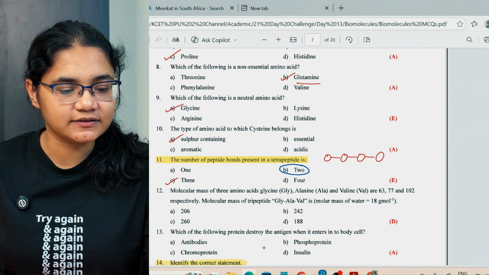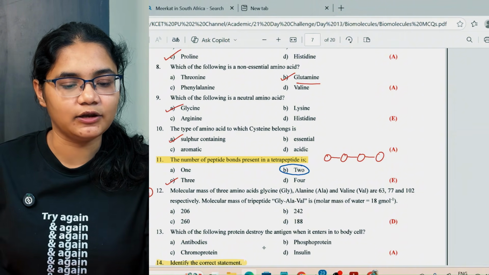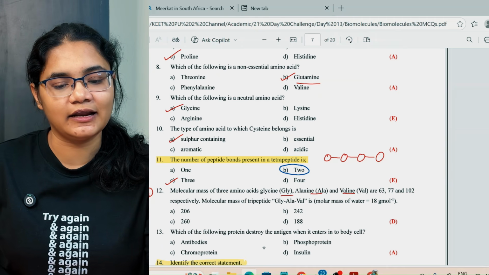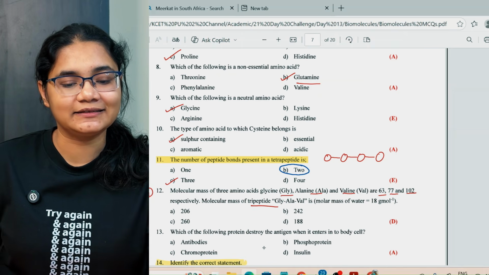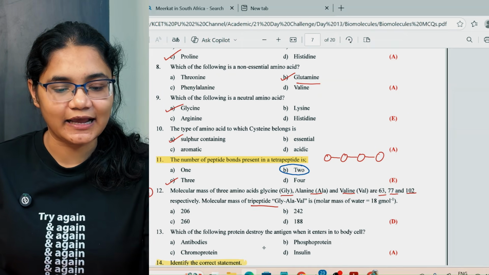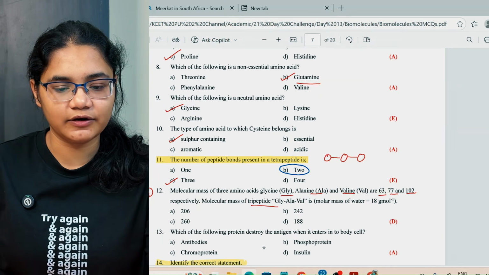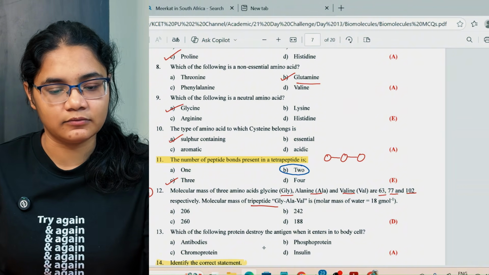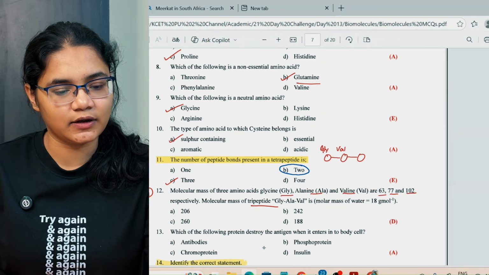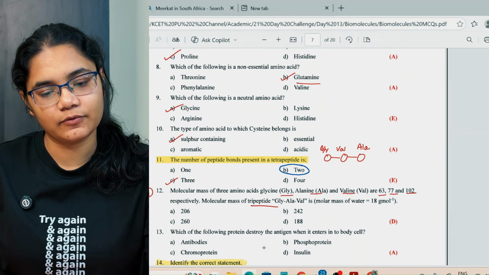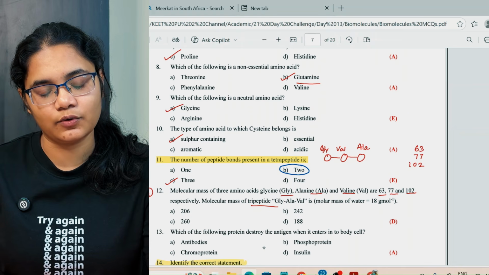Next, molecular mass. This is a very good question. It is like a KCET level question, you can guess. Molecular mass of 3 amino acids, glycine, alanine and valine are 63, 77 and 102. Molecular mass of the tripeptide glycine, alanine, valine is. So now see, it is a tripeptide, right? So there are 3 amino acids. First one is glycine, next we have valine and the next one is alanine. So here we will have 63, 77 and 102.